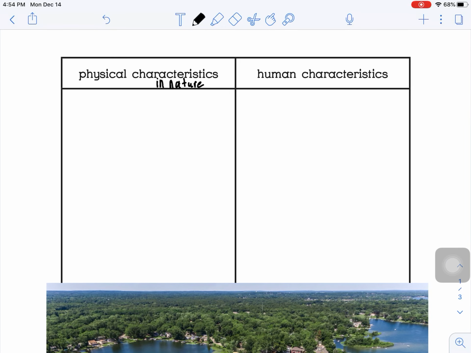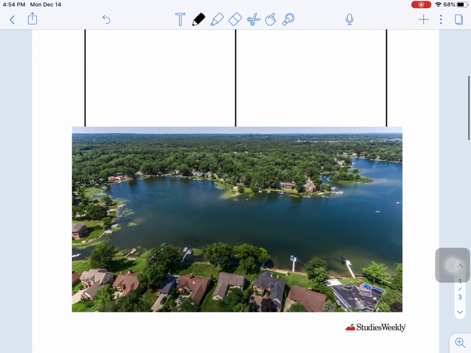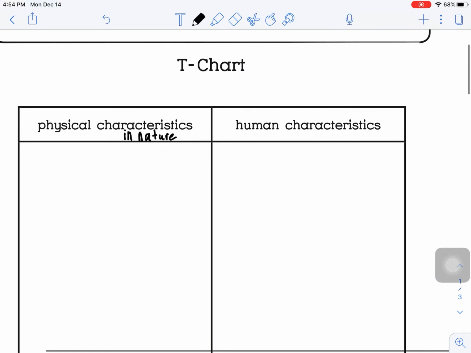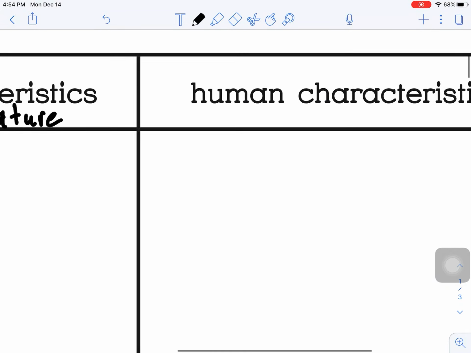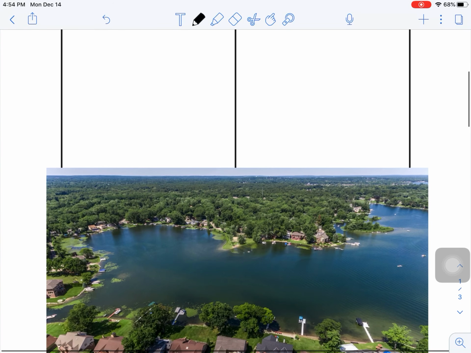So physical characteristics in nature, and then we're also going to be looking at the human characteristics in this photo. So I want to zoom in, and I'm going to take a second to pause here. If you need to pause the video, you can. See if you can figure out which items in this photo are human characteristics and which items are physical characteristics in nature.